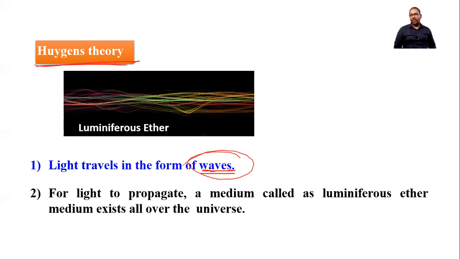In the starting days, he considered light to be longitudinal. So light is a wave basically, you remember. Later on, this concept was replaced, but in the starting days, Huygens considered that light is a longitudinal wave. Now, for light to propagate, a medium is required. And then he gave the explanation.